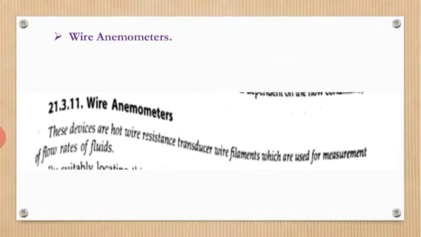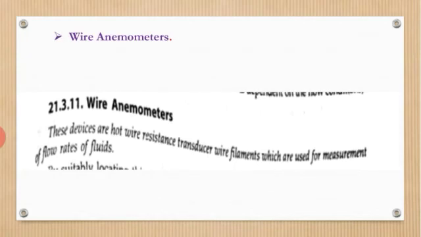Okay. Next one is the hot wire anemometer. Hot wire anemometers are hot wire resistance transducers with a wire filament, used for measurement of flow rates of fluid.